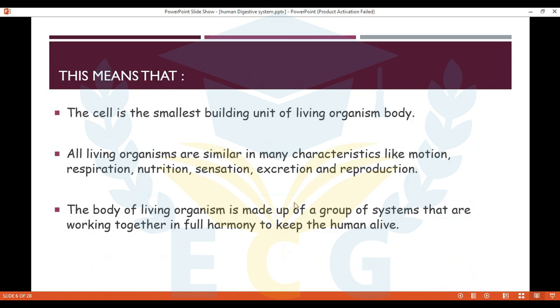So from all the previous slides, I can summarize the main points. The cell is the smallest building unit of the living organism, and all living organisms are similar in many characteristics like motion, respiration, nutrition, sensation, excretion, and reproduction. All of us are doing the same things. And the body of a living organism is made up of a group of systems that are working together in full harmony to keep a human alive.